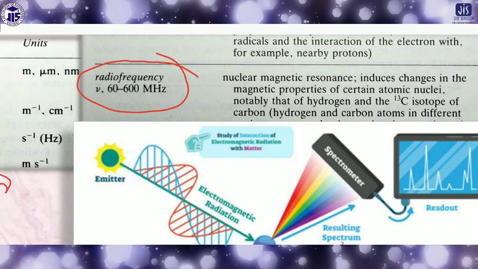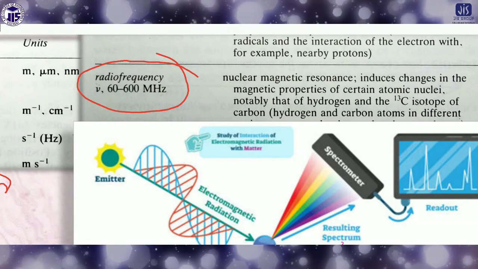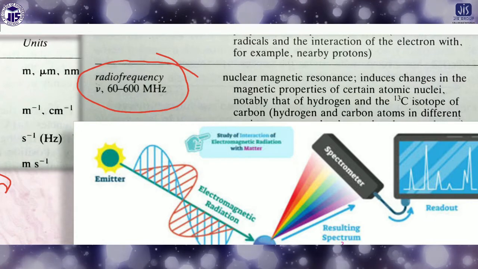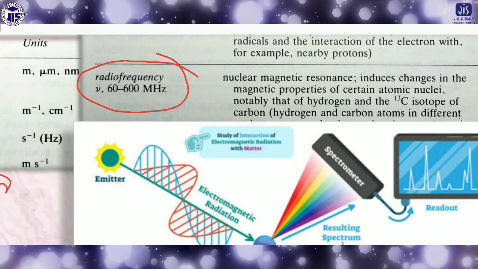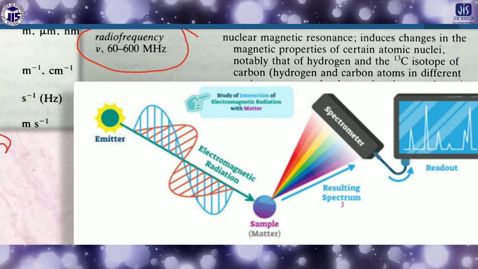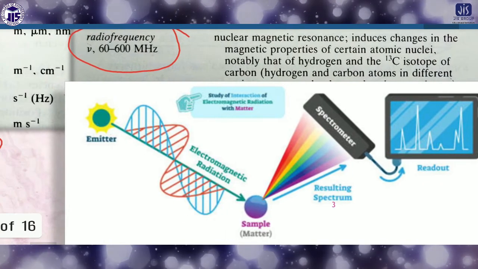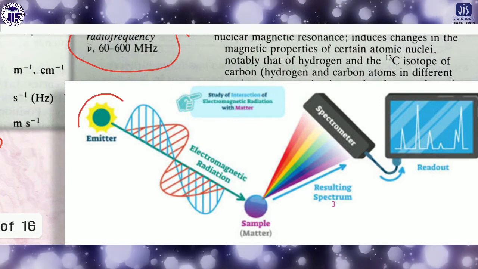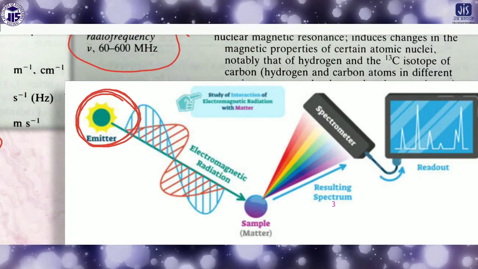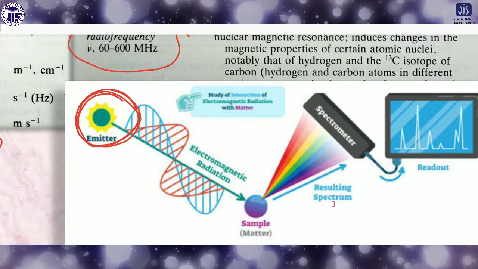Okay, so we'll discuss each and every spectroscopy, then it will be more clear what the IR spectroscopy is and what the NMR spectroscopy is. So you know that when one continuous light, suppose it is the sun, is coming, I already discussed what the continuous light is in the atomic spectra or atomic structure chapter.